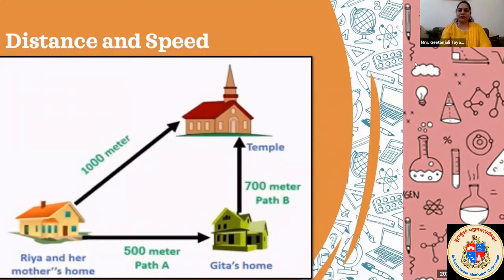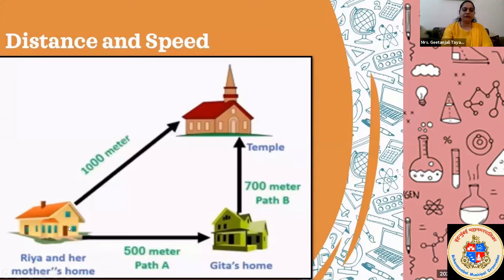You have to raise your hand. See, first Riya traveled from her house to Geeta's house. So how much distance is that? 1200 meter. Yes, correct, 1200 is the right answer.